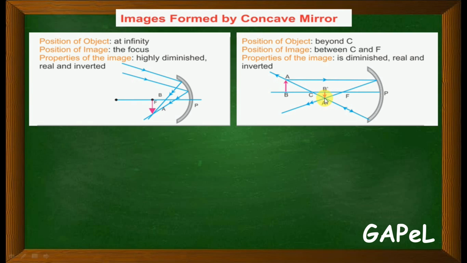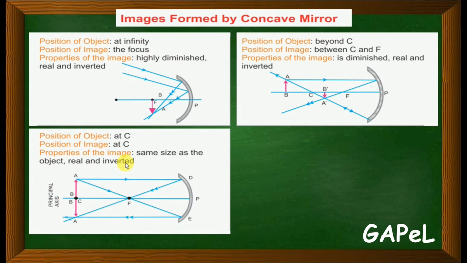Inverted म्हळ्यार उलटा आसा. So जेन्ना याद दवरा, जेन्ना ऑब्जेक्ट बियॉन्ड C असता, then image is inverted, image is real and it is highly diminished. ये रे डायग्राम एग्जामीक येता काडपाक, नाजाल्यार if ray diagram येना जाल्यार at least based on this position of object, position of image, properties of image, एक question 100% असता.